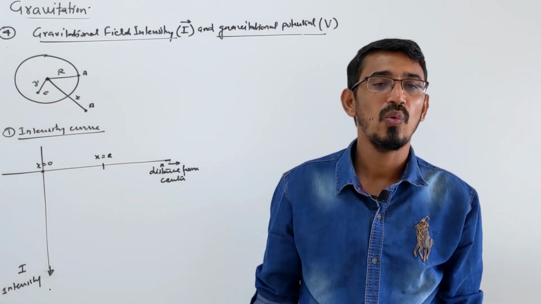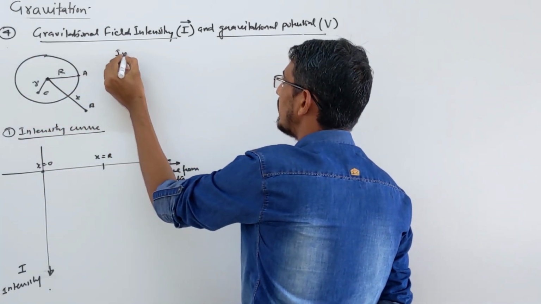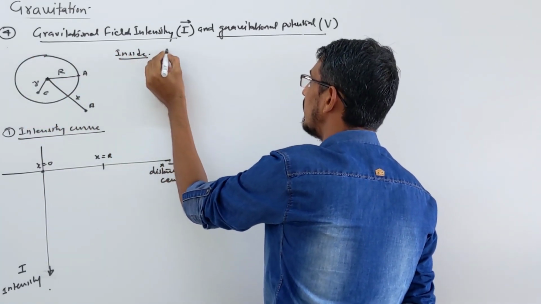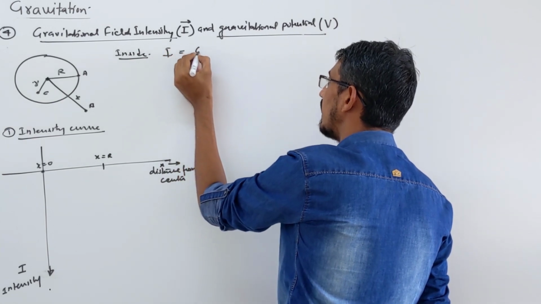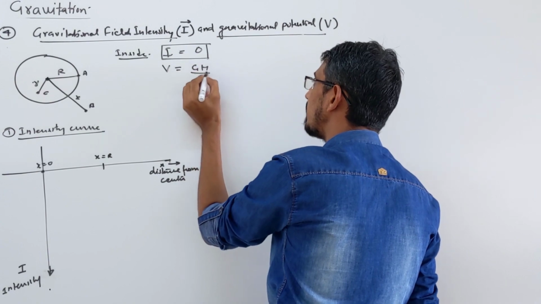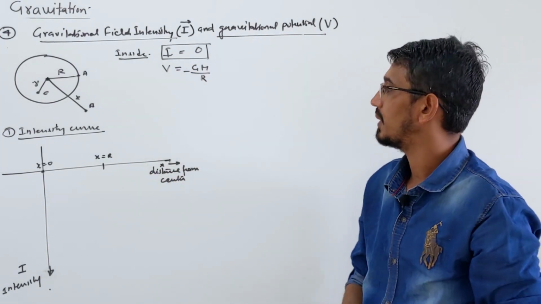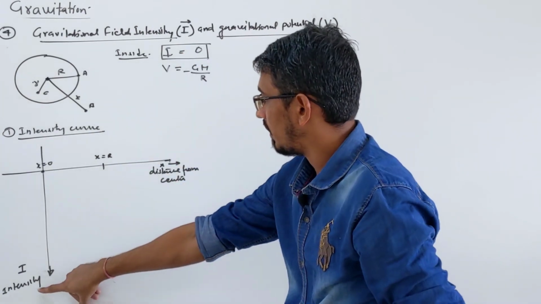The answer is 0, because at any inside point we have learned that E is equal to 0, and potential was constant, GM by R, whatever it is on the surface, everywhere inside. So the field we are talking about right now is intensity.